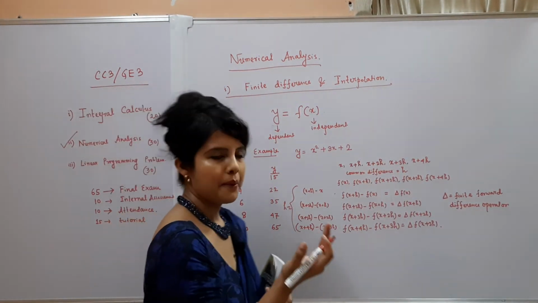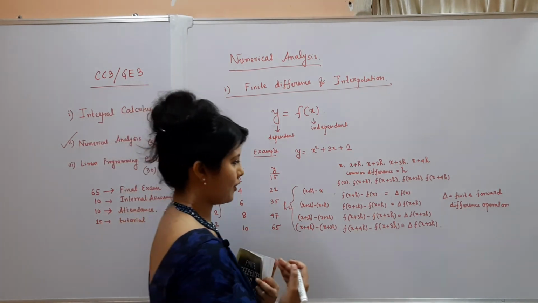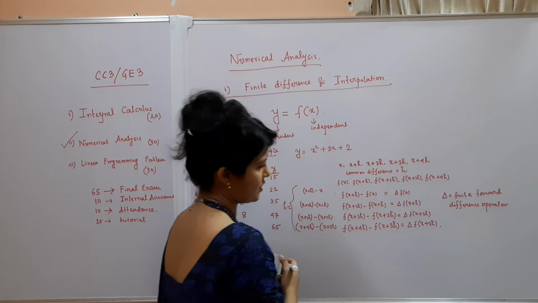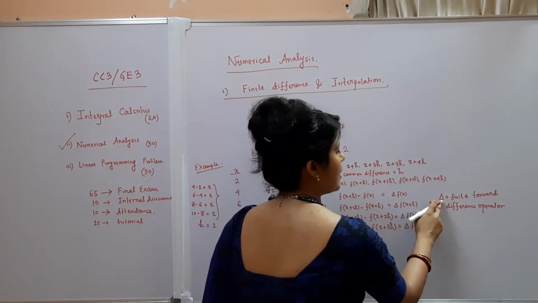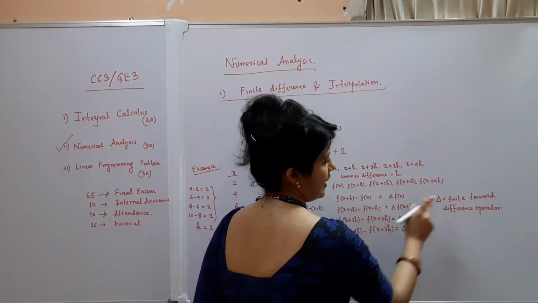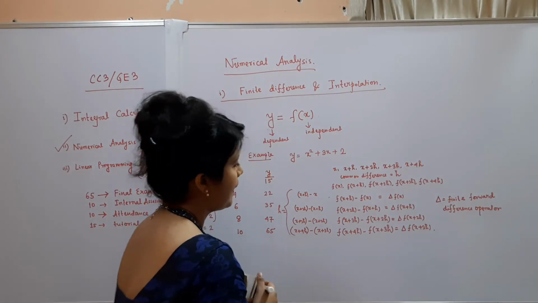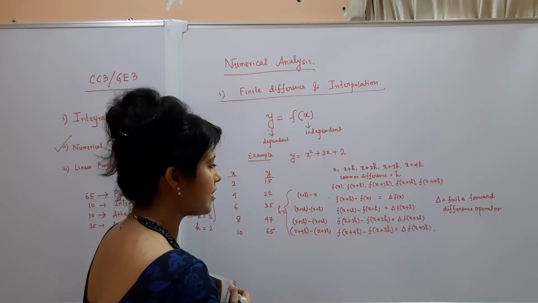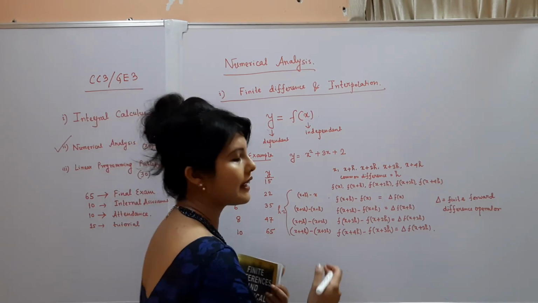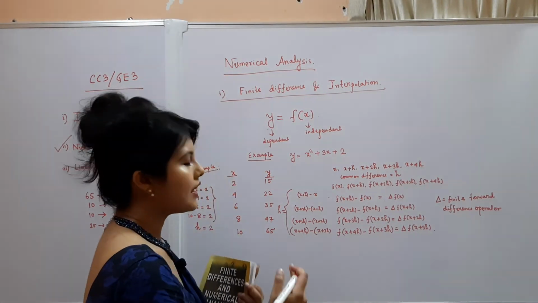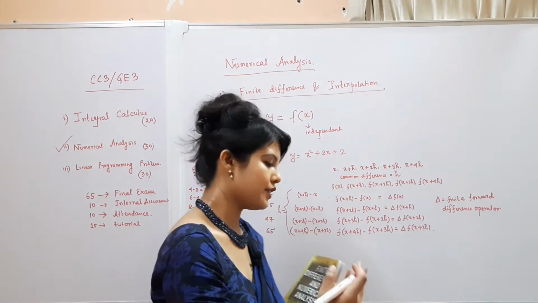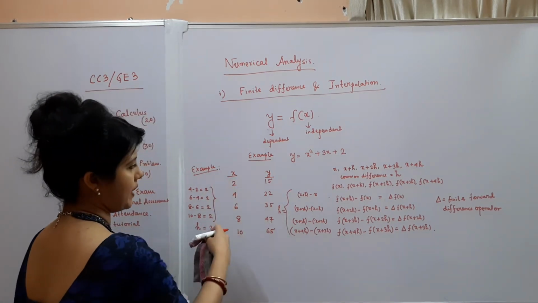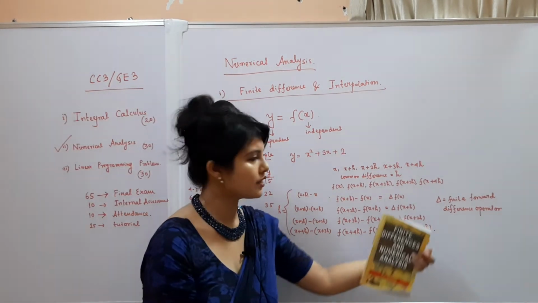Similarly, we have a finite backward difference operator also. For now just consider the finite forward difference operator. Actually, by difference operator we generally mean the finite forward difference operator. This is called the first order finite difference. Similarly, you will get the second order difference, the third order difference, and so on. So now I am considering this example. Hope you have understood this.